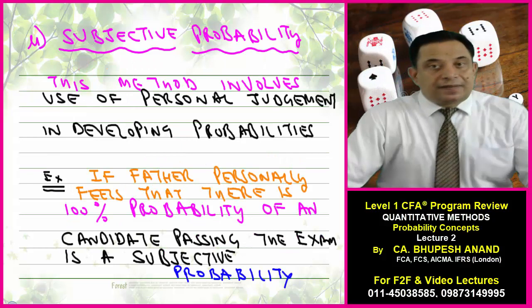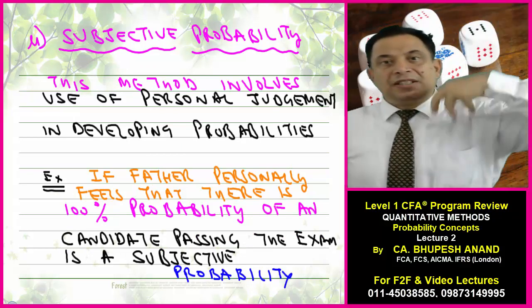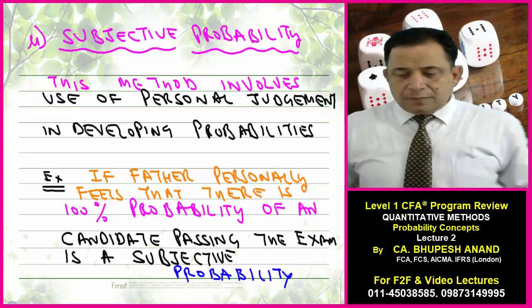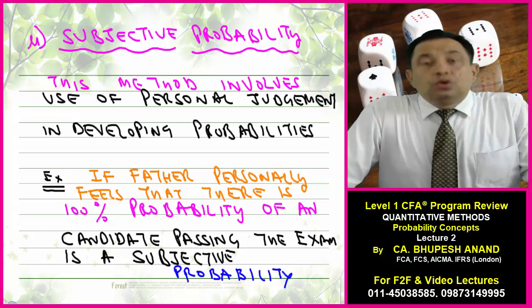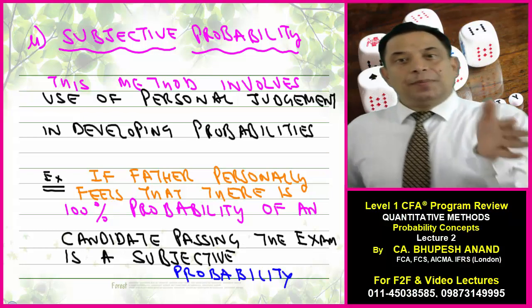Now, what is subjective? As the name indicates, it depends upon personal bias, upon the personal thought process. This method involves the use of personal judgment in developing probabilities.